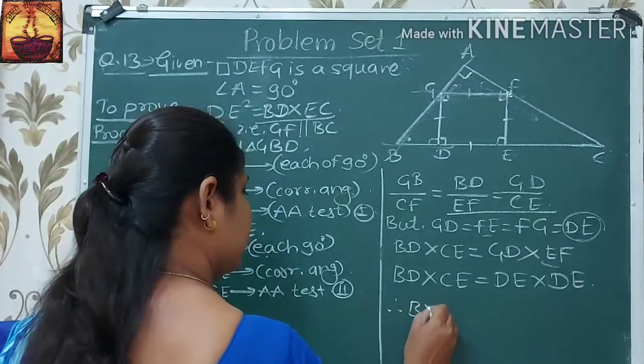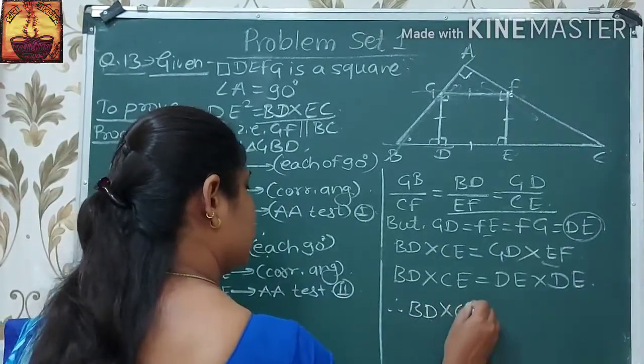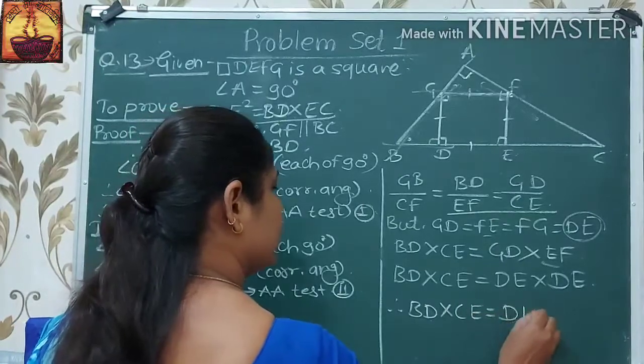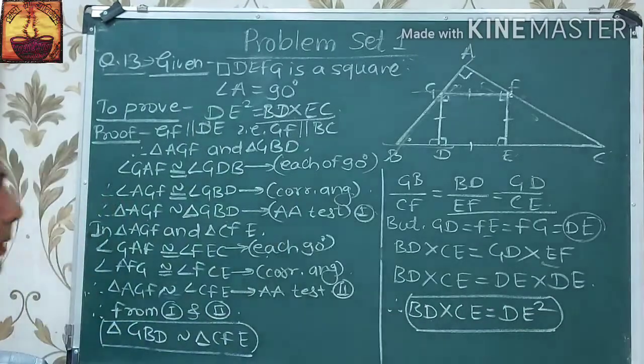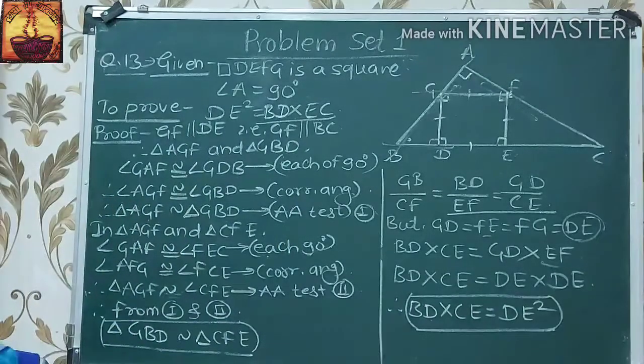Therefore BD into CE is equal to DE square. Hence it is the proof.